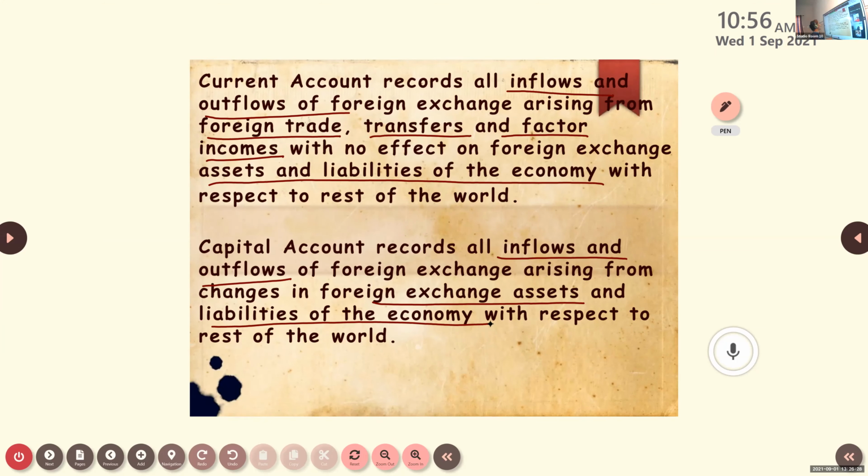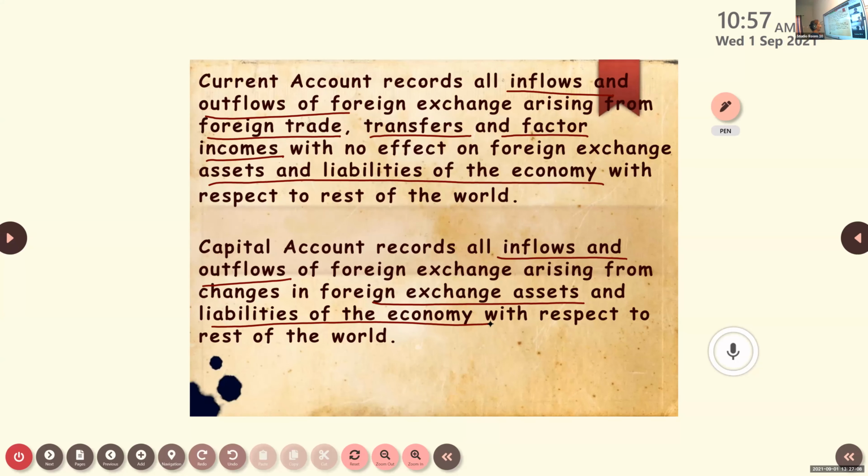So two accounts we have, current account and capital account. What are those? Sneha, can you tell what do you mean by current account? Current account records all inflows and outflows which arise from foreign trade, factor incomes and transfers. But what is the speciality? It doesn't affect the foreign exchange assets and liabilities of the economy with the rest of the world.